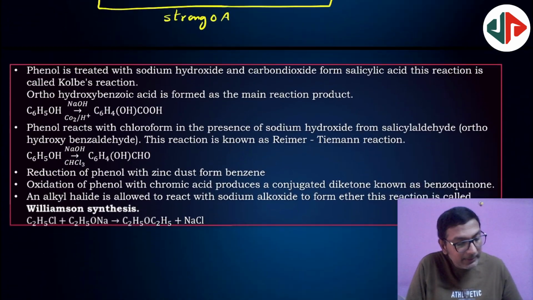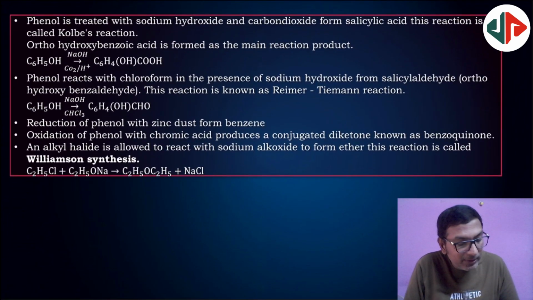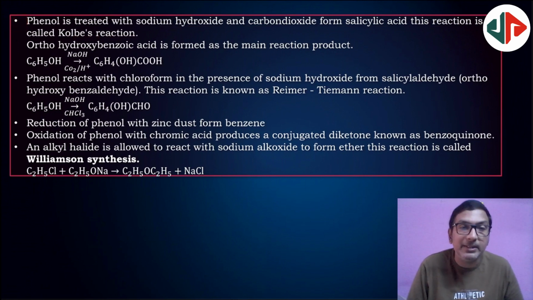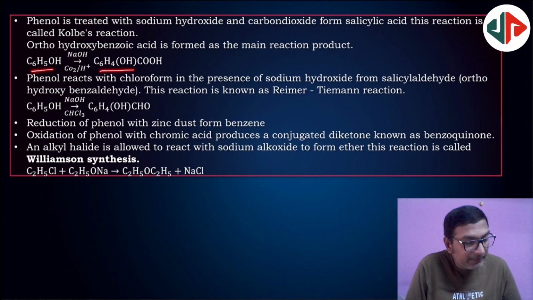Next. So phenol is treated with sodium hydroxide and carbon dioxide to form salicylic acid. This is the Kolbe reaction, repeating question in competitive exams. Phenol with sodium hydroxide and carbon dioxide forms salicylic acid. Very, very important. Next. Ortho-hydroxybenzoic acid is the main product. Ortho-hydroxybenzoic acid is nothing but salicylic acid. This is the formula.